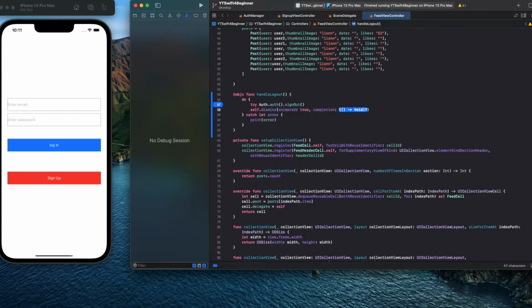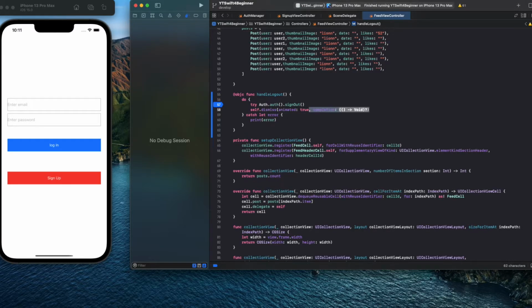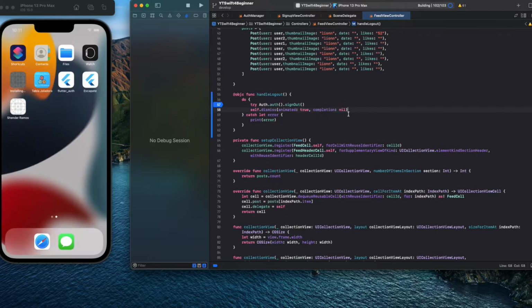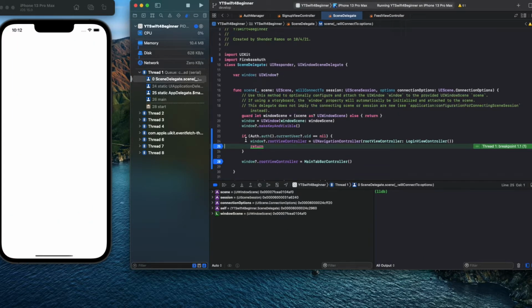You see another time the completion handler. You see what I was telling you about void and optional, because it's optional. You could even do this if you want to do something on the dismissal, or you could just use nil. Let's leave it as nil. But now, even if I run the app again, you're going to see what happens because we already logged out. Boom! It's going to hit this breakpoint because we're going to here.